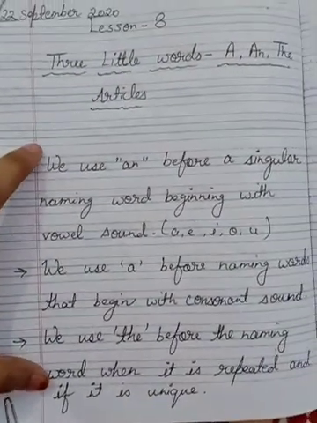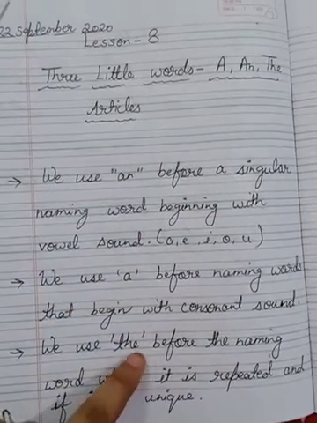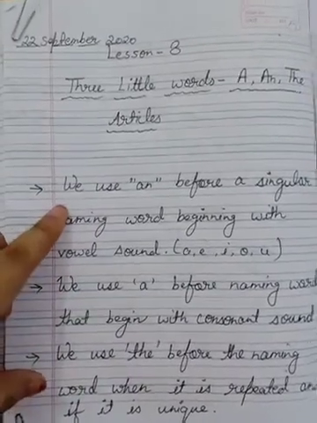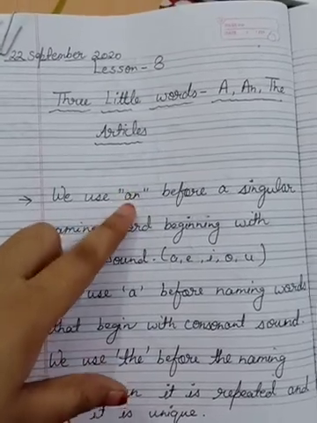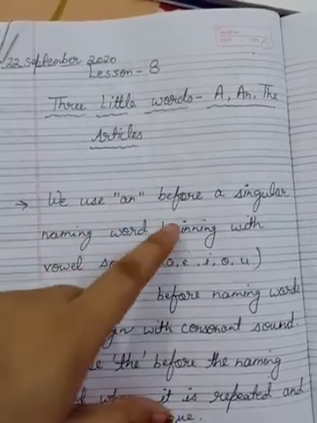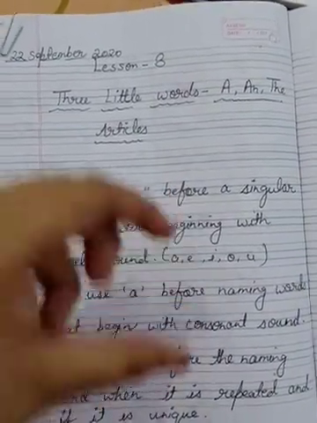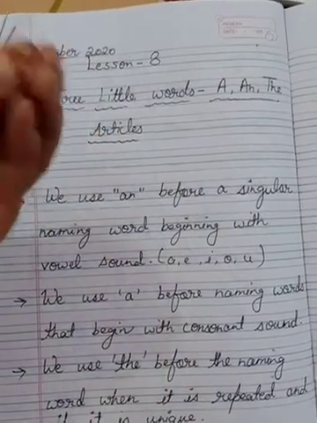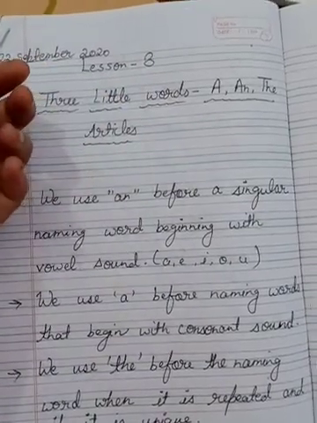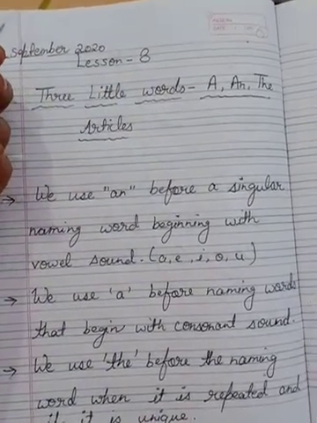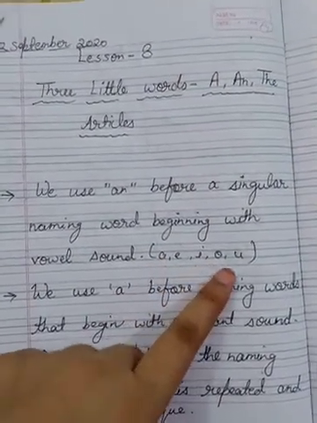So here the rule for using an, a and the is written here. Firstly we will see where we use an. We use an before a singular naming word beginning with a vowel sound. If a word is starting with the vowel sound, meaning a, e, i, o, u, then it is very appropriate to say sound.